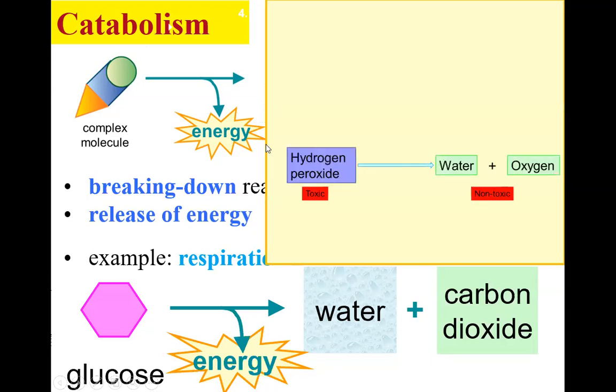The chemical reaction that I have just mentioned, changing hydrogen peroxide into water and oxygen, is also a catabolic reaction. Hydrogen peroxide, H2O2, is a larger and more complex molecule compared with water and oxygen. So converting the complex molecule into simple molecules is a catabolic reaction.